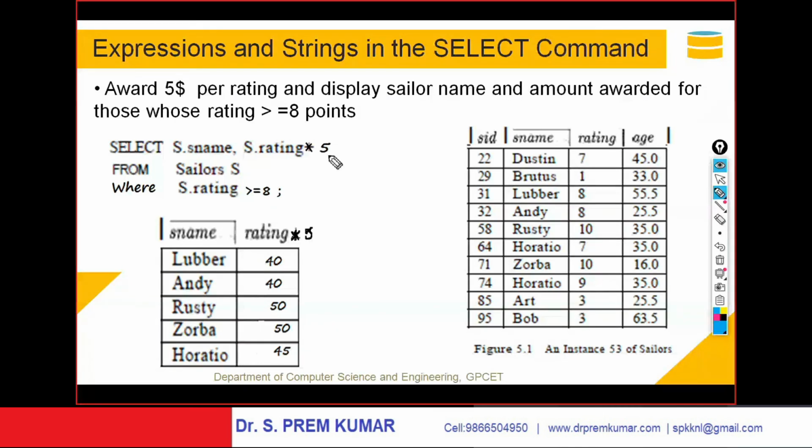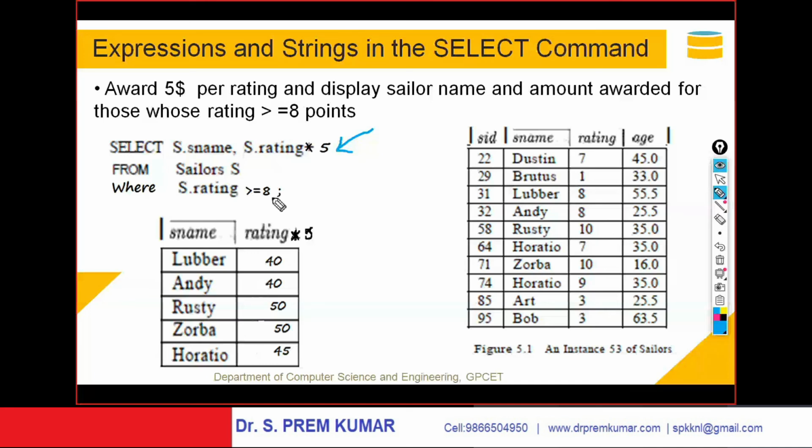Now the question is, display the sailor name and the amount. How do you get the amount? Rating into 5 is his amount. As per the rating, the sailor is being paid. Select S dot name, comma, S dot rating into 5. I want to show you that we can make use of mathematical expressions. Any sort of expression you can use. I am using multiplication into 5 from sailor S, where rating greater than 8.